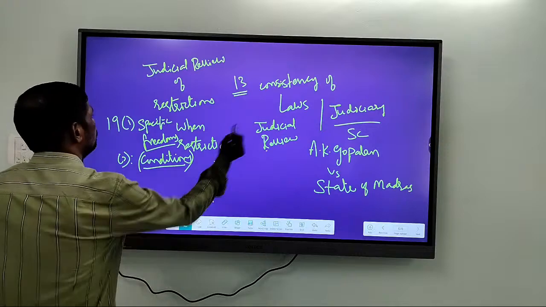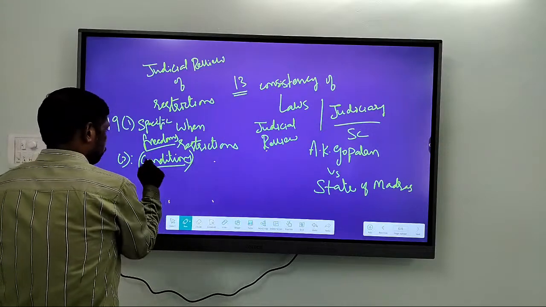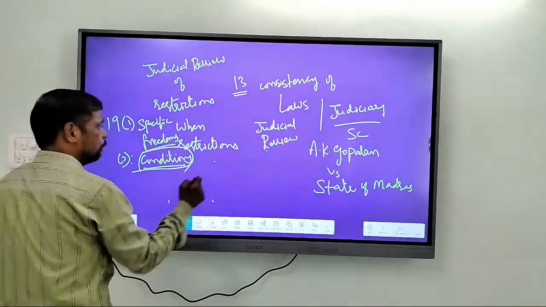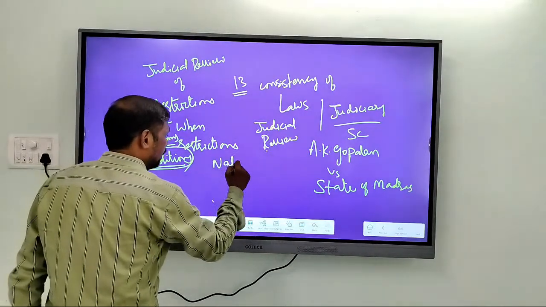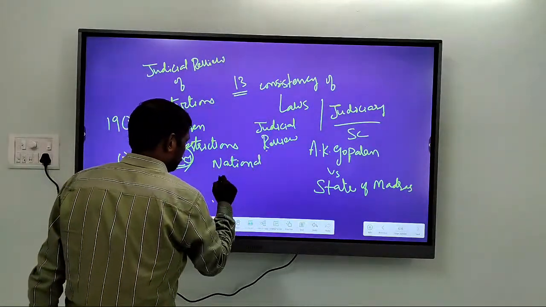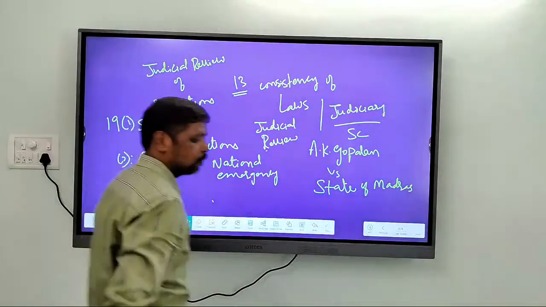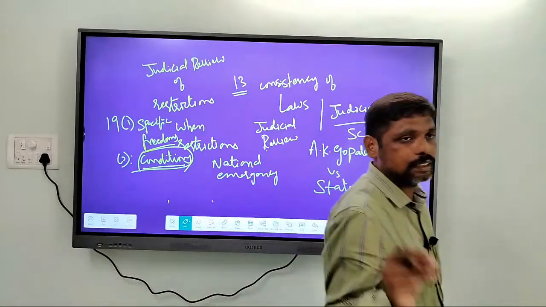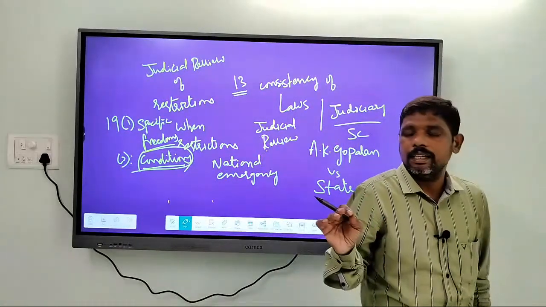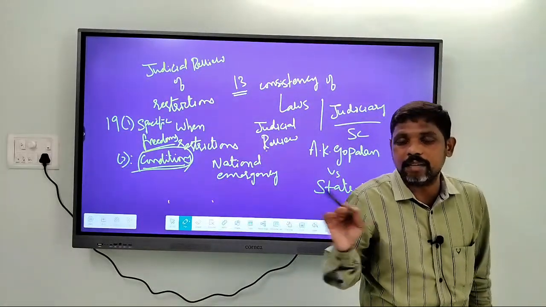So, not only when there is a violation of these conditions, but even whenever a national emergency is imposed, the rights of individuals can be restricted.